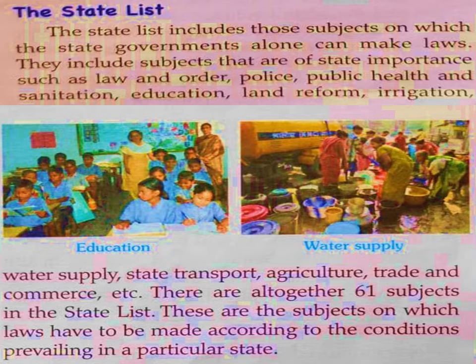Next we have the state list, and this list includes those subjects on which the state governments alone can make laws.